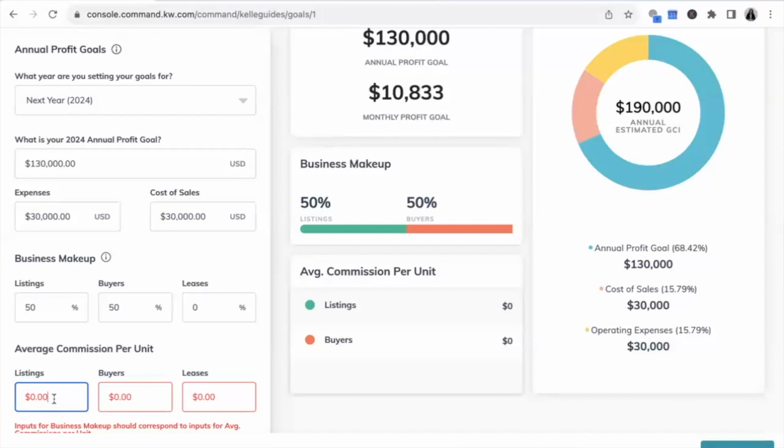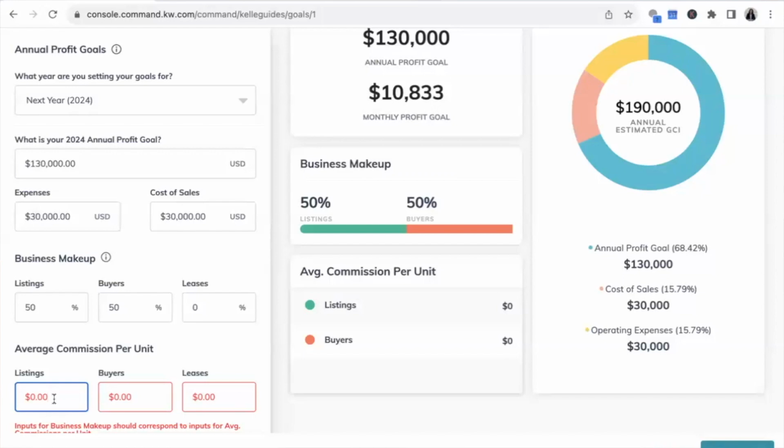So now this is another way for you to consider how you are going to set up your business. There are a lot of agents who, when they take a listing, say, I charge 6% and 3% goes to the buyer side, 3% goes to the seller side. And you don't have to do that. You can say 3.5% goes to the listing side, because the listing side is doing a lot more of paying out of money. You can say, the listing side is gonna take 3.5, the buyer side is gonna take 2.5, whatever it is that you decide you wanna do with your business. But that's why they've separated these out, because it's not exactly a 50-50 split all the time.